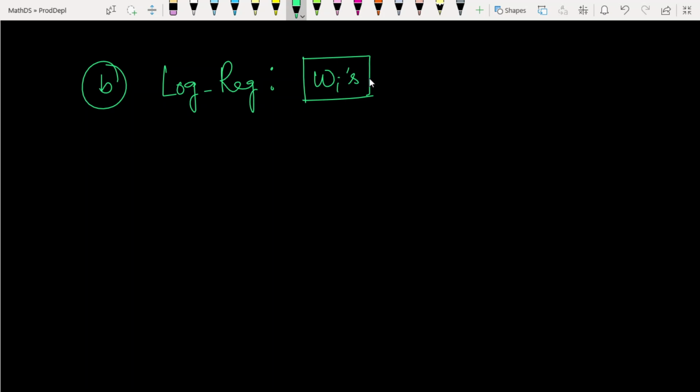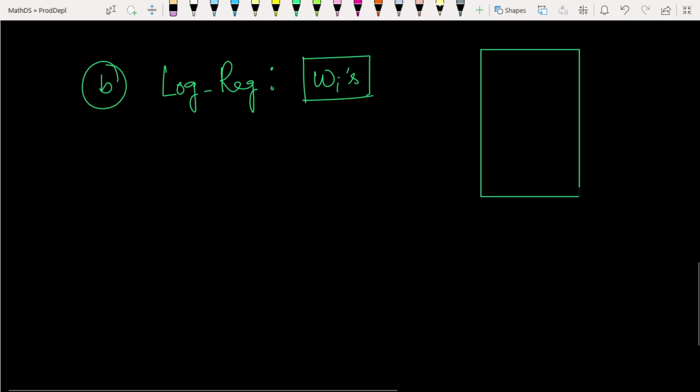Instead of storing these wi's in a file, we store them in a hash table, which in Python is a very good data structure. We only need to store two things: a key and a value.